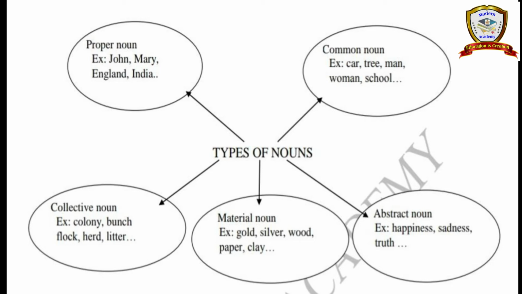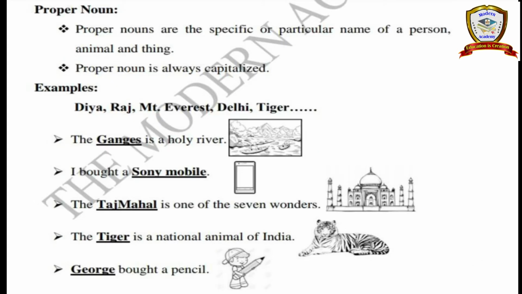So in that 5 things, today we are going to see the 3 things only clearly, that is proper noun, common noun, and collective noun, okay. See that. First, proper noun. What is proper noun? Proper nouns are the specific or particular name of a person, place, animal, and thing. See, already I explained. Proper noun means, specifically, if you are saying any person's name or any place name or any animal's name or any things, that is known as proper noun.